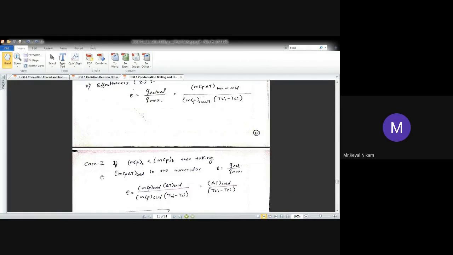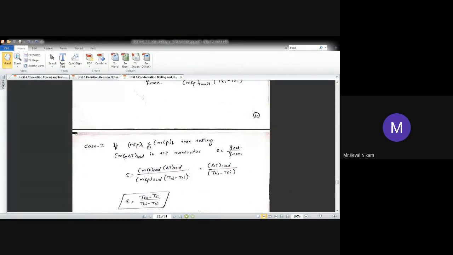That's why you can see case 1: if cold fluid has a lesser MCP than the hot fluid, what will be the effectiveness? It is Q actual upon Q max. So MCP of cold into delta T of cold divided by MCP of cold, which is lower, into THI minus TCI. ठीक है, MCP cold will get cancelled.